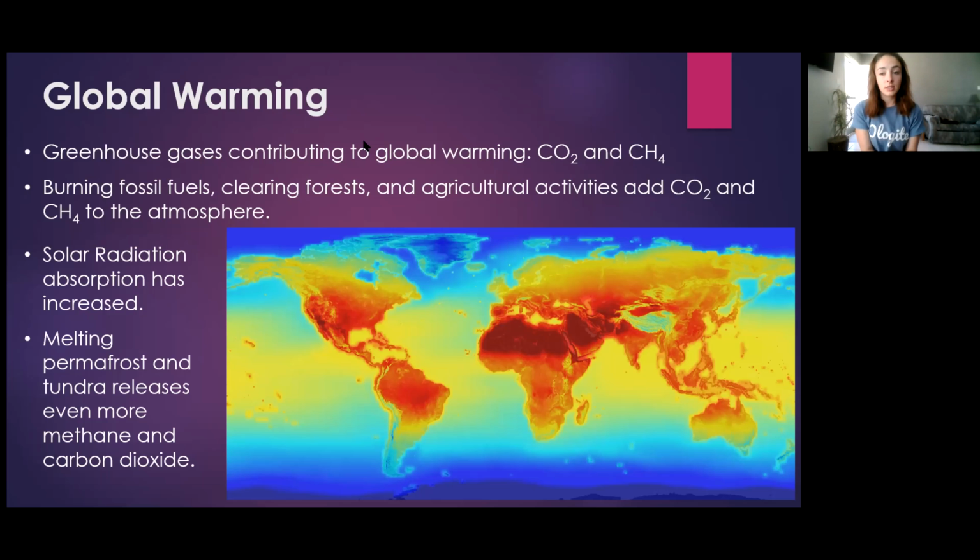Greenhouse gases such as CO2 and methane from burning fossil fuels, clearing forests, and agricultural activities are causing warming on Earth today. Additionally, solar radiation absorption has increased, largely because areas covered in ice and snow are melting. Additionally, melting permafrost and tundra releases even more methane and carbon dioxide, which were trapped in gas hydrates, into the atmosphere, and this is a positive feedback loop that exacerbates the effect of warming.